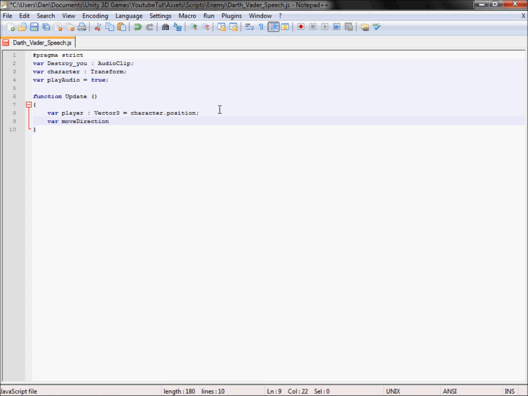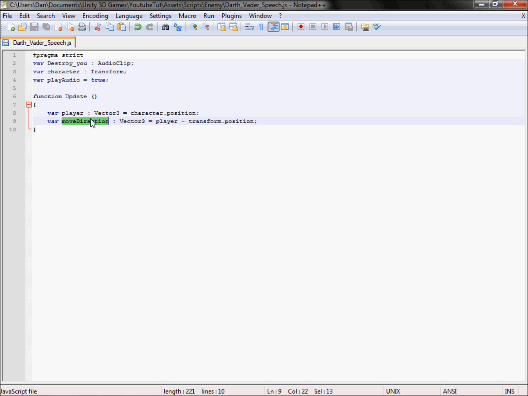So I don't know why we call it move direction. Oh well. And this will be a Vector3, and it will equal the player here, minus this transform.position. So every position, that's spelled wrong, that's alright. So every time we call the player, it will get the character's position, x, y, and z.